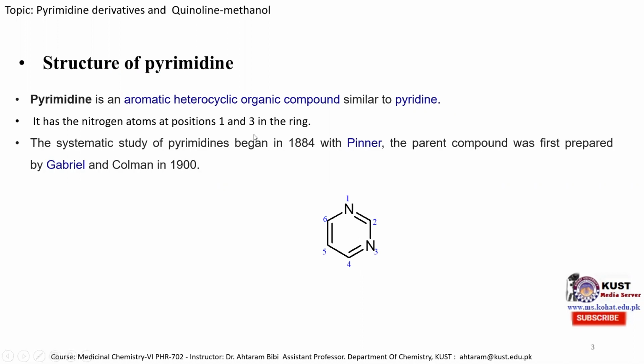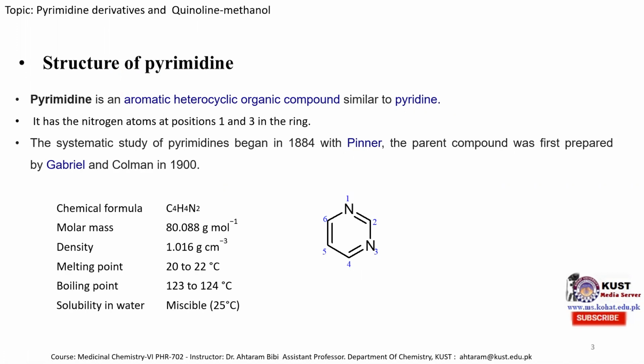The systematic study of pyrimidine began in 1884 with Pinner. The parent compound was first prepared by Gabriel and Colman in 1900, and its derivatives were discovered later on. Here are some physical properties of the pyrimidine molecule. Its chemical formula consists of 4 carbon atoms. One can see over here, 1 carbon, another carbon, 2, 3 and 4 carbon atoms. It consists of 4 hydrogen atoms, each carbon carrying 1 hydrogen atom, and 2 nitrogen atoms.